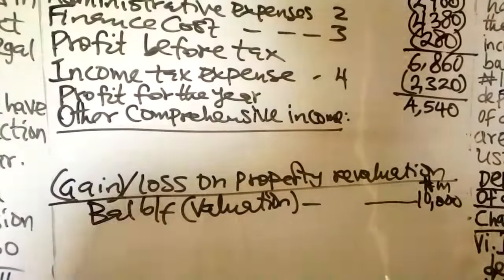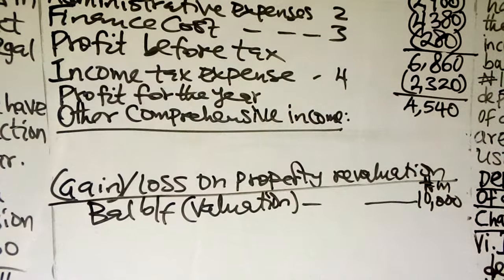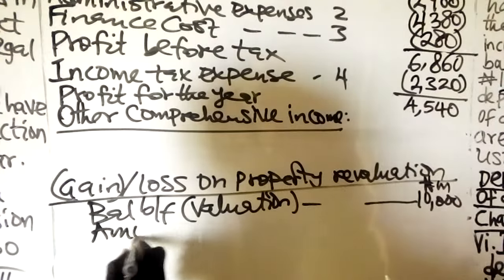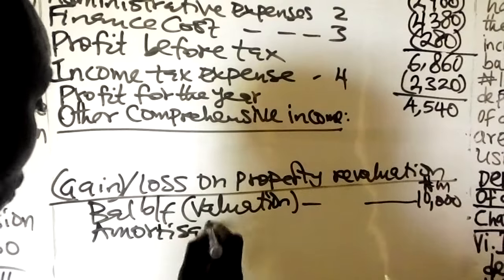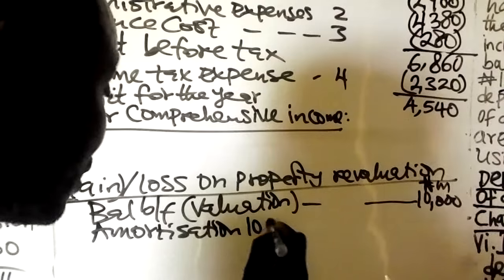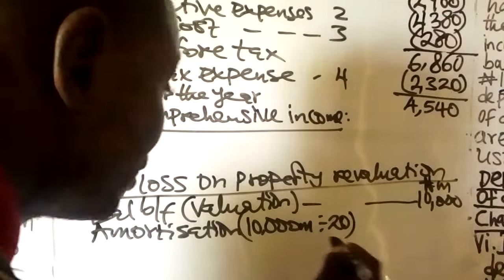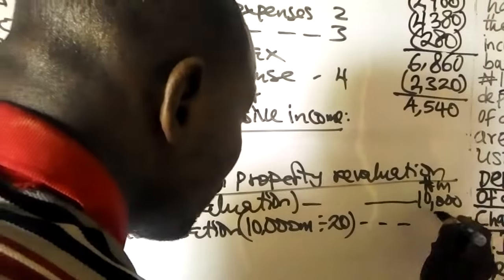Remember, you were told in that same note 4 that it is to be amortized over 20 years. That means you have the amortization, that is the 10,000 divided by 20, the amortization of 500.